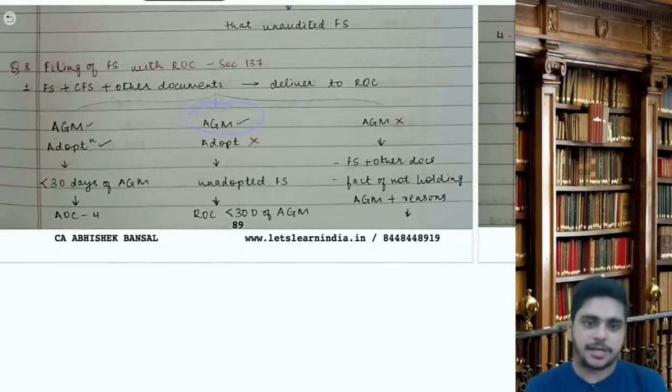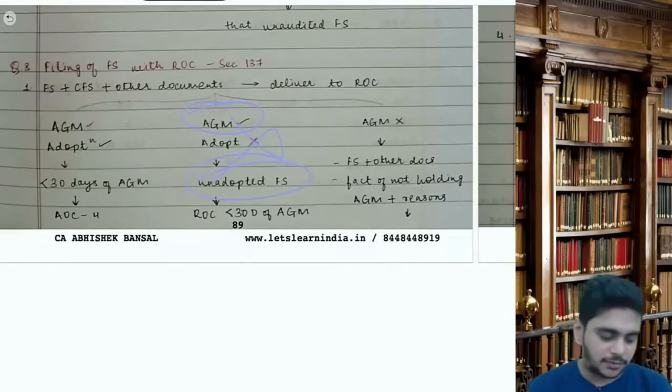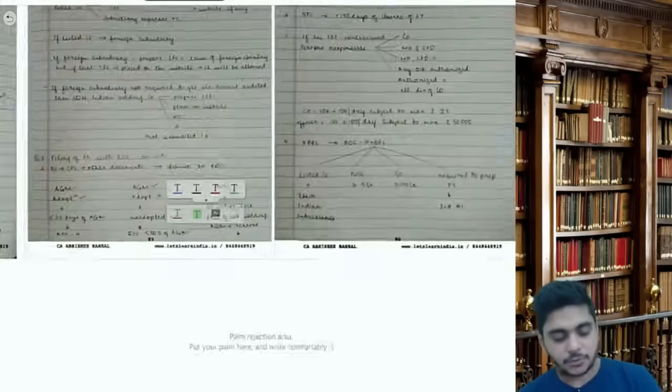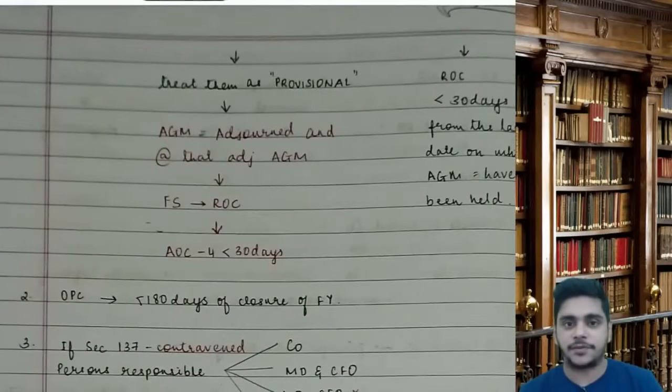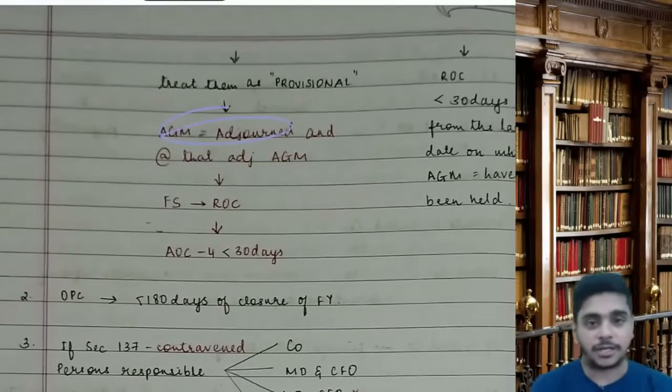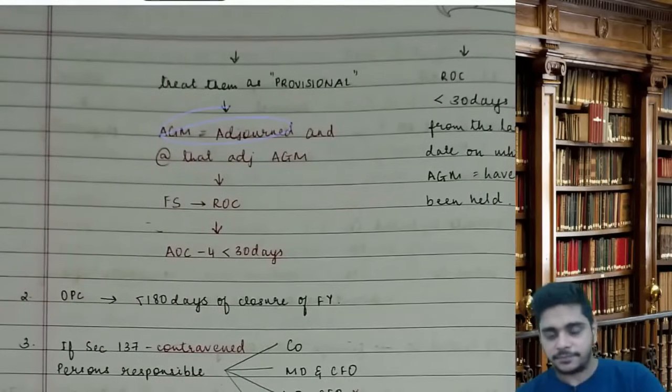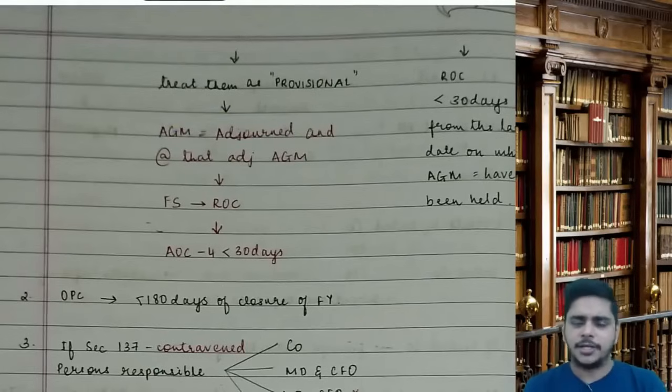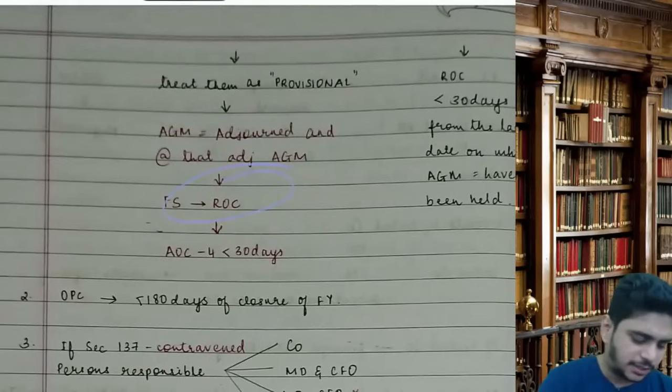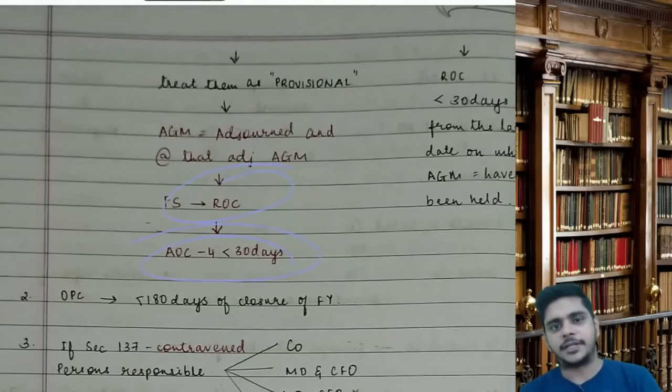Sir, if AGM is conducted but the FS is not adopted, such unadopted FS should be filed with ROC within 30 days of AGM. ROC will treat them as provisional. Then the AGM will be adjourned, and at that adjourned AGM, the FS will be adopted. Still you will file again to ROC, form AOC4 within 30 days. So you will file double: one provisional, other one actual.